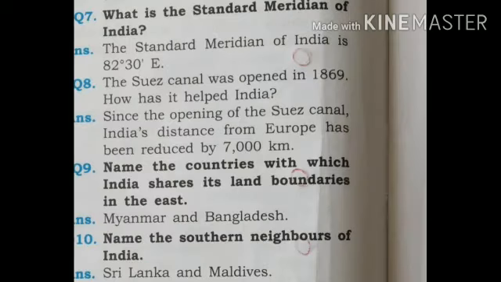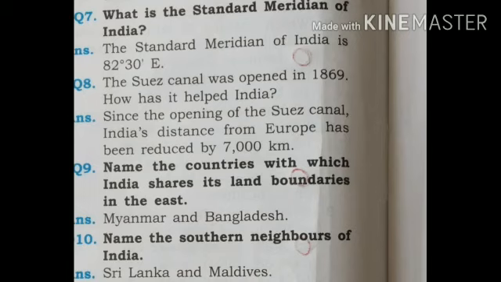Next, question number 7. What is the standard meridian of India? The standard meridian of India is 82 degree 30 minutes east. Next, question number 8. The Suez Canal was opened in 1869. How has it helped India? Since the opening of the Suez Canal, India's distance from Europe has been reduced by 7,000 km.